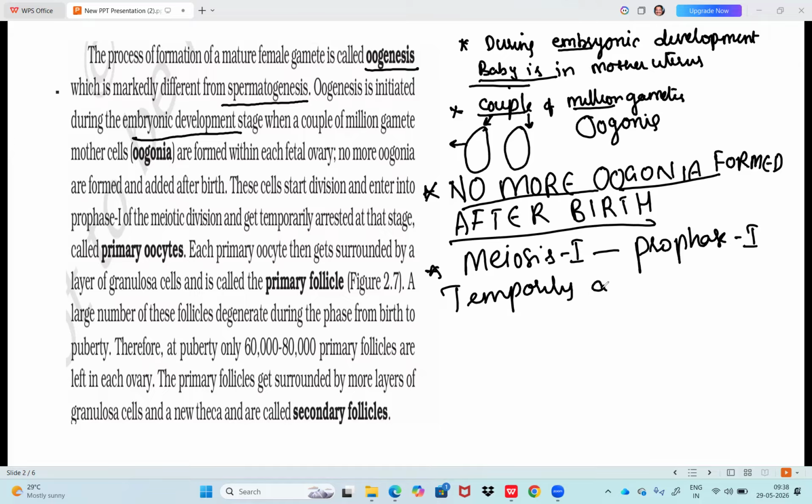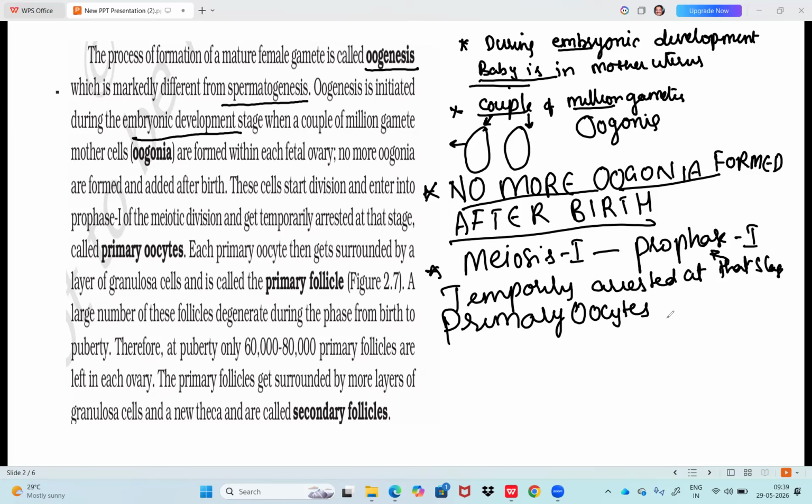How long, we'll discuss after this. Temporarily, at least up to puberty, they are arrested at that stage. At this stage, prophase 1, we call them primary oocytes. Oogonia turn into primary oocytes.